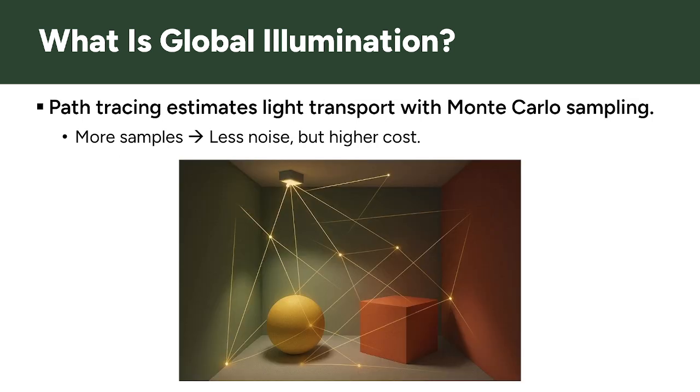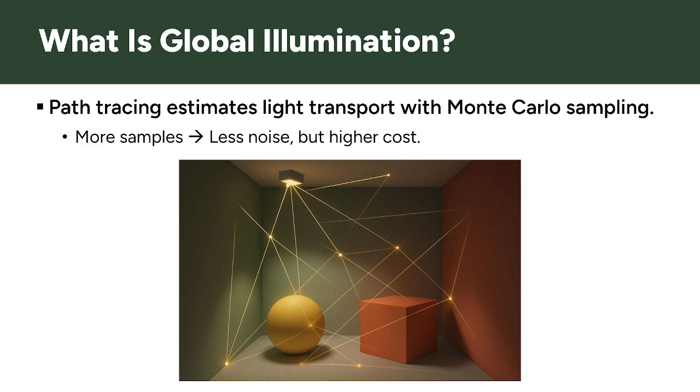So how do we compute all of these light paths? A standard solution is path tracing. Instead of evaluating every possible path, path tracing uses Monte Carlo sampling to sample a finite number of light paths and estimate the final illumination. The problem is that with only a small number of samples, the result is noisy.